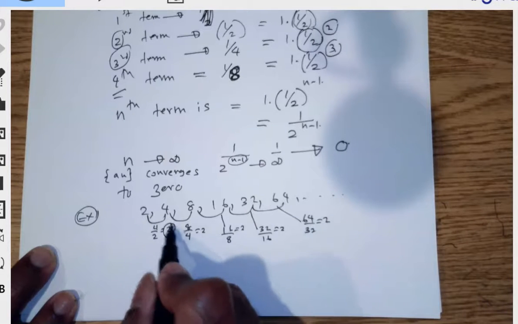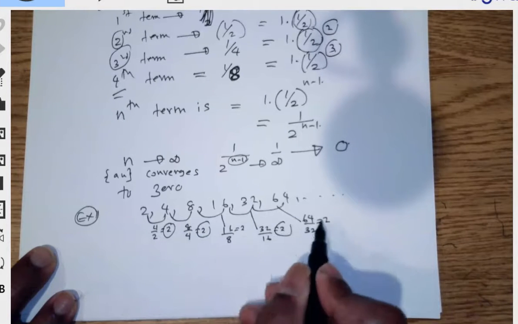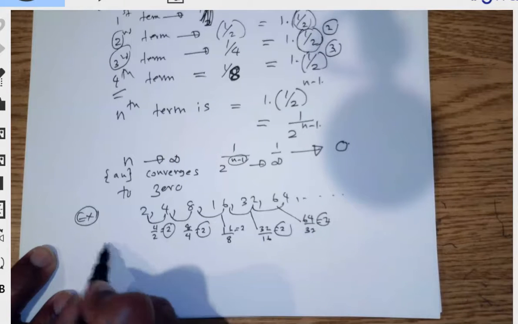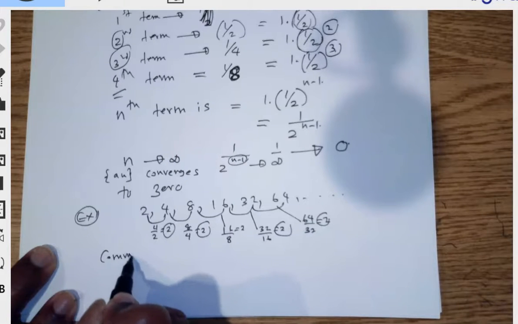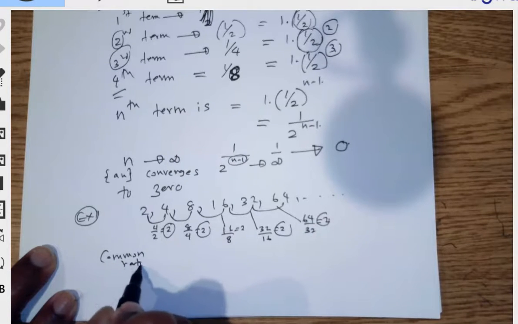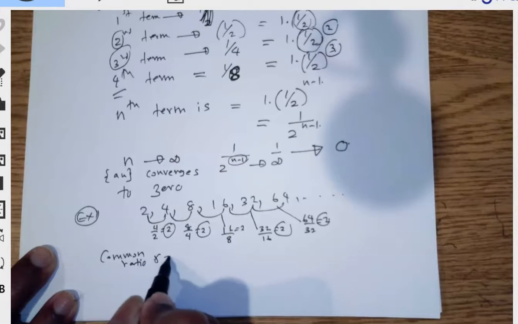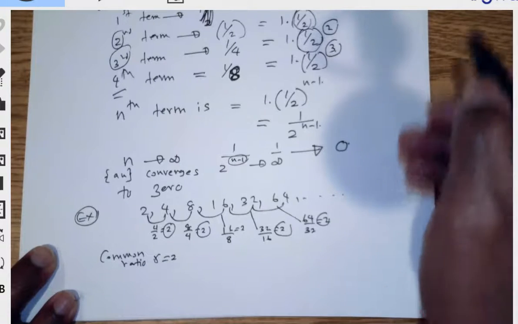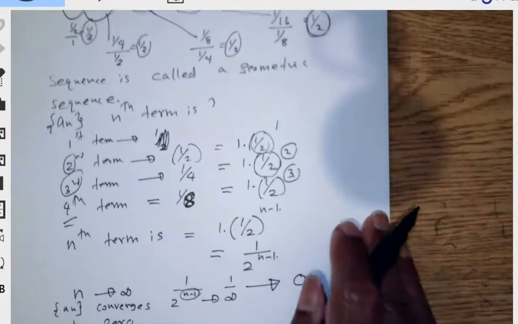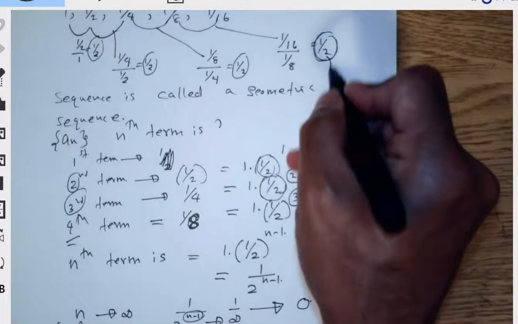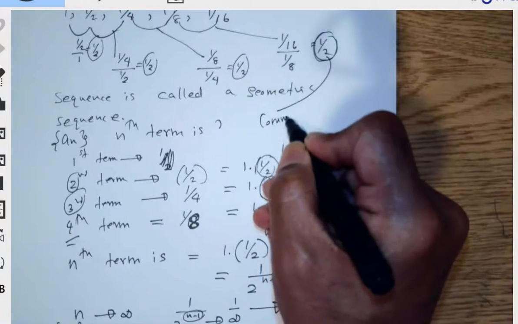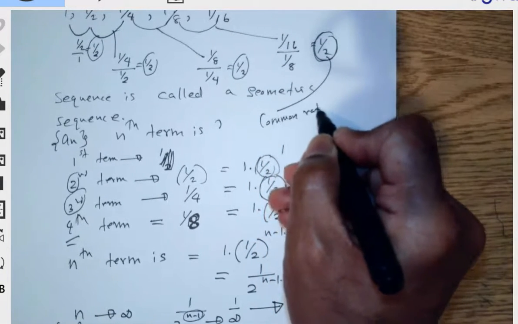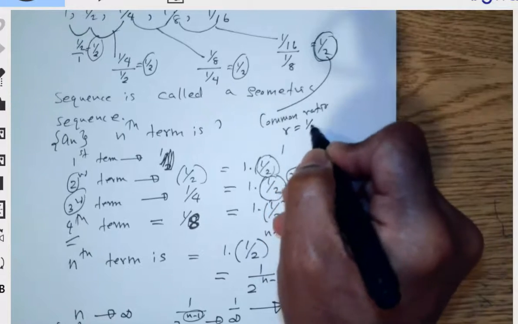So there is a common ratio, sometimes we call it r. r is equal to 2. In the previous problem, r was equal to 1/2.